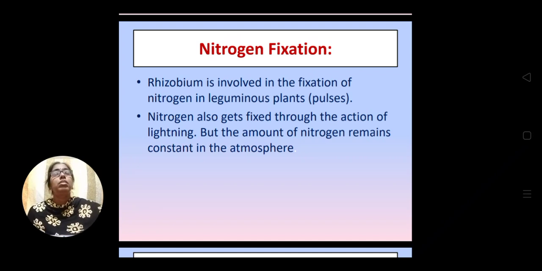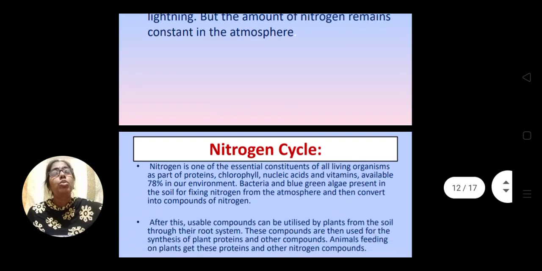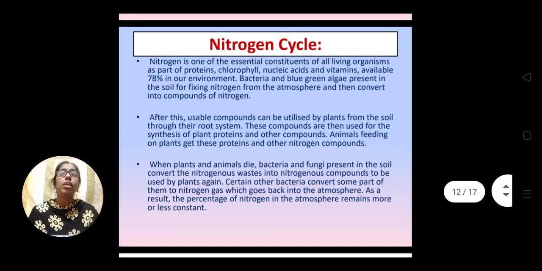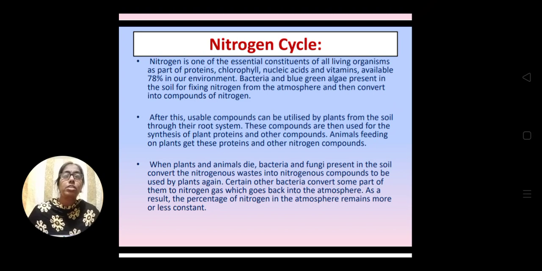Besides rhizobium, some other microbes like blue-green algae and some other bacteria also fix nitrogen. So why does nitrogen need to be fixed and how is it important? See, nitrogen is a part of protein, and most of the plant body is protein, and we get the nitrogen from plants. We are not getting the nitrogen directly from the atmosphere.